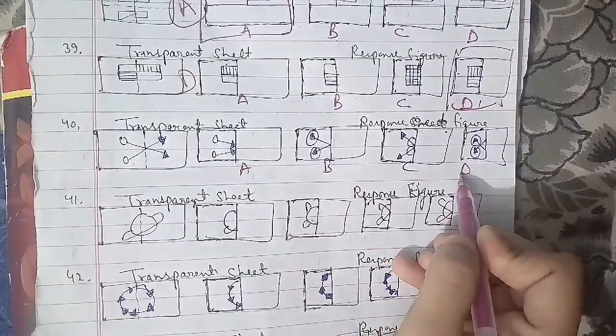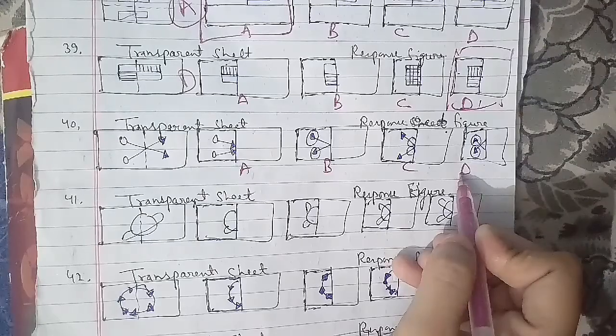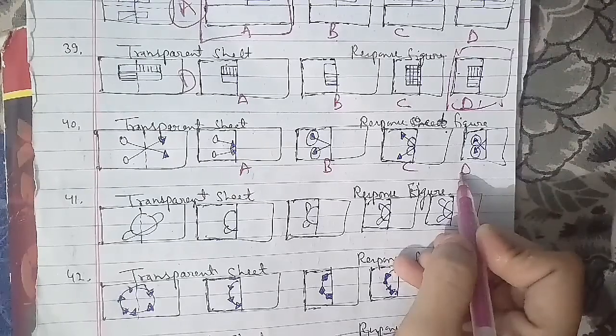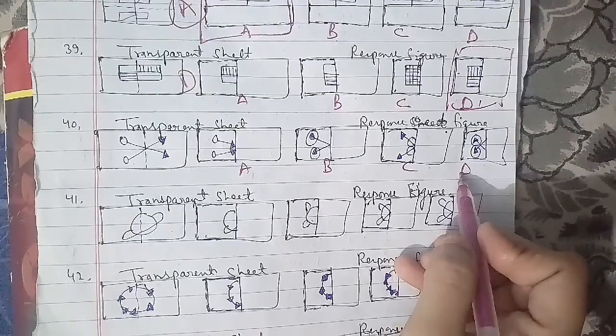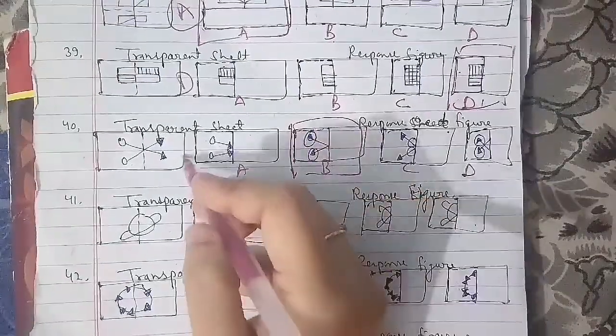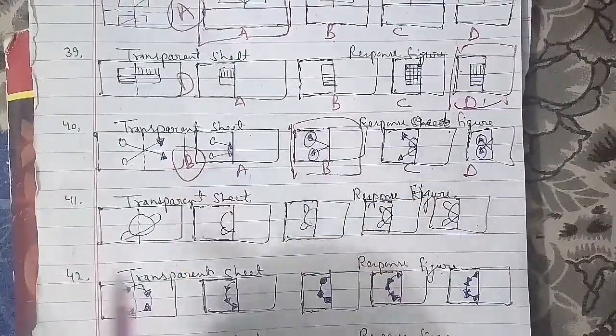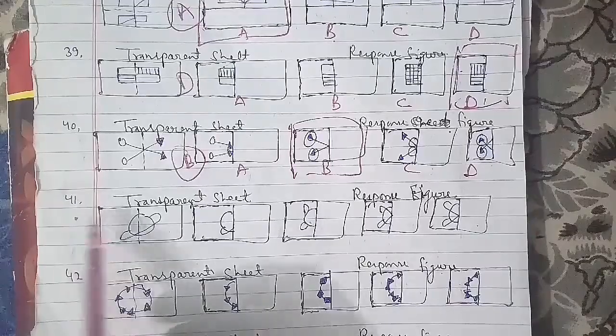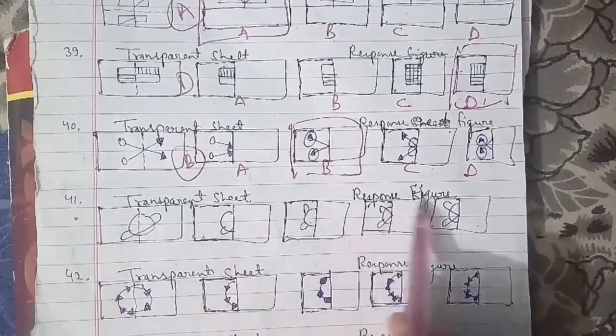Another is the 42nd question of the session. This has been the transparent sheet, and this has been the response figure named as A, B, C and D. On the corresponding way we have an answer that we have as your figure C will be the right answer for this question as well. Now we'll go ahead further, which is the 43rd question of the session.